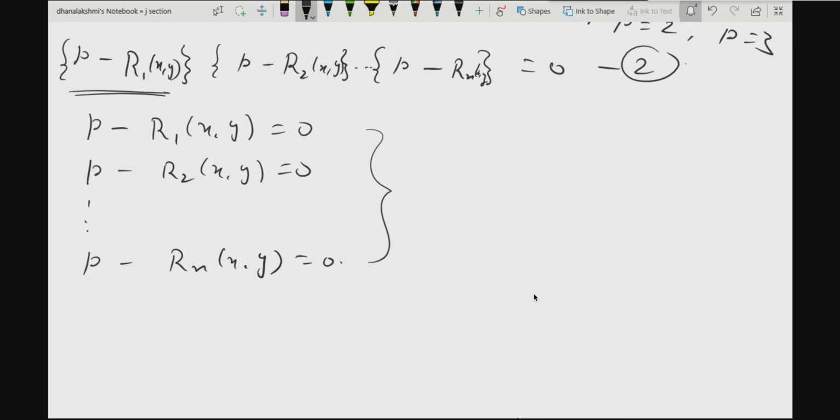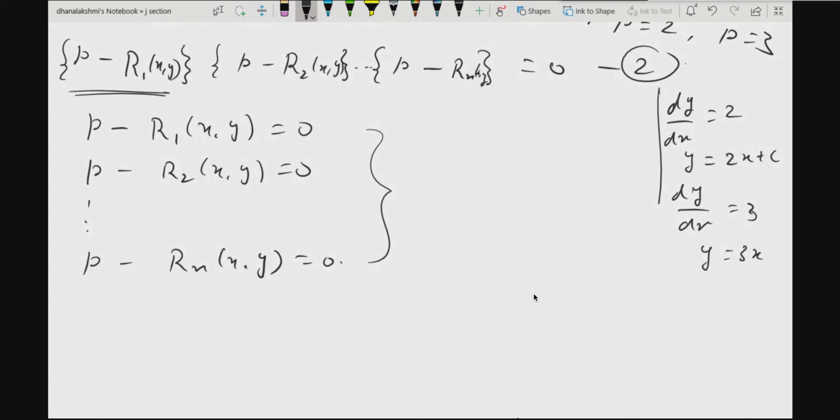See, here you have p is equal to 2. P means what? dy by dx. Simultaneously I am giving one example also. dy by dx, p is equal to 2 means dy by dx is equal to 2. What will be the solution of this one? Tell me. y is equal to 2x plus c. Similarly, you have another one also. dy by dx is equal to 3. What will be the solution of this one? y is equal to 3x plus c. Okay, so similarly for each of these equations you will get solutions.